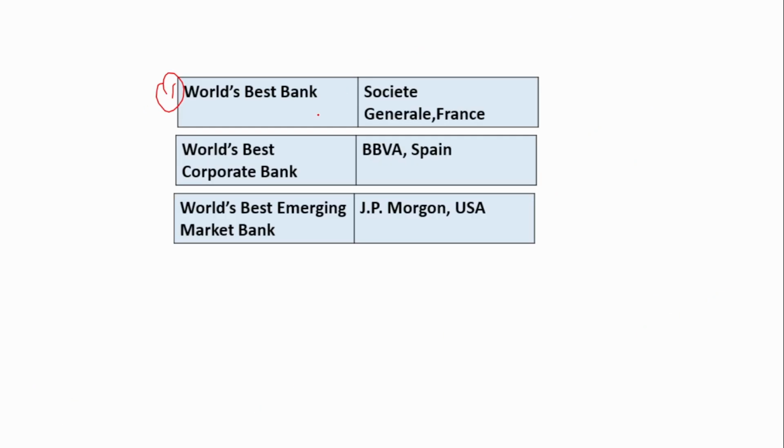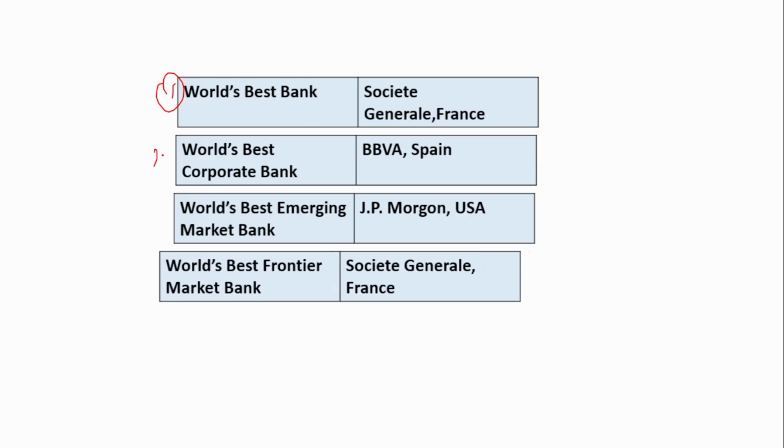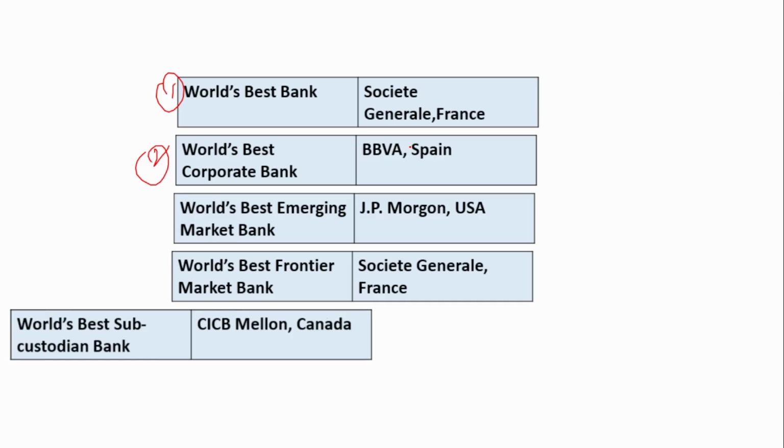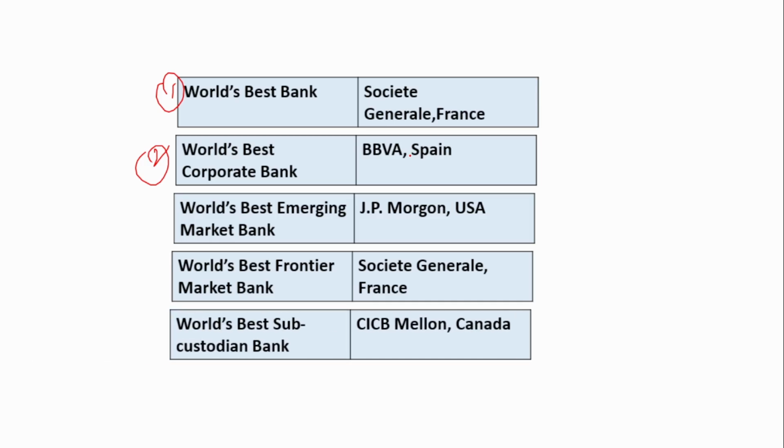First, World's Best Bank, Societe Generale, which is in France. Next, World's Best Corporate Bank, BBVA, which is in Spain. Next, World's Best Emerging Market Bank, JP Morgan, USA. Next, World's Best Frontier Market Bank, same, Societe Generale. Next, last one is World's Best Sub-Custodian Bank, CIBC Mellon, Canada.